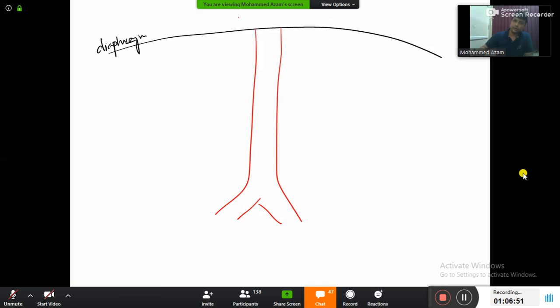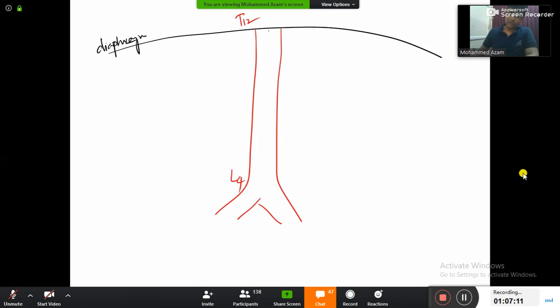And this abdominal aorta is starting from T12 and going up to L4. Now, first of all, let us see what the ventral branches are. Hope you're ready. There are totally 3 ventral branches.